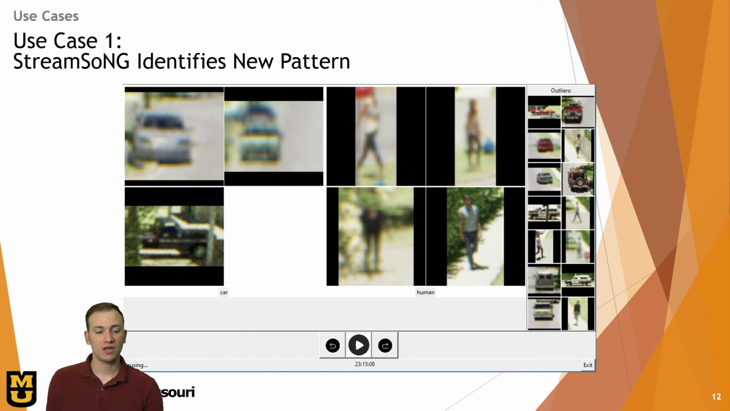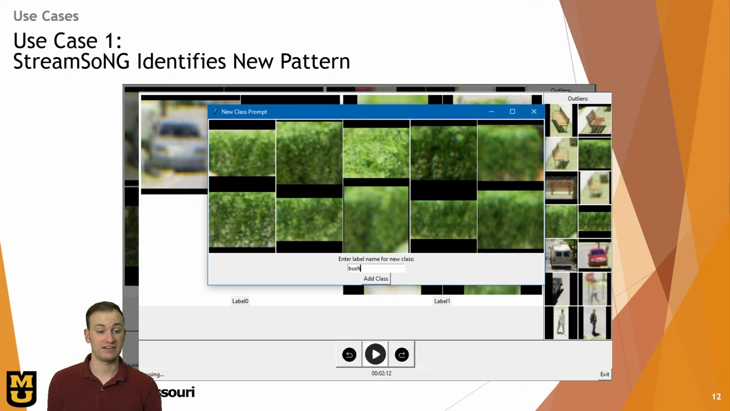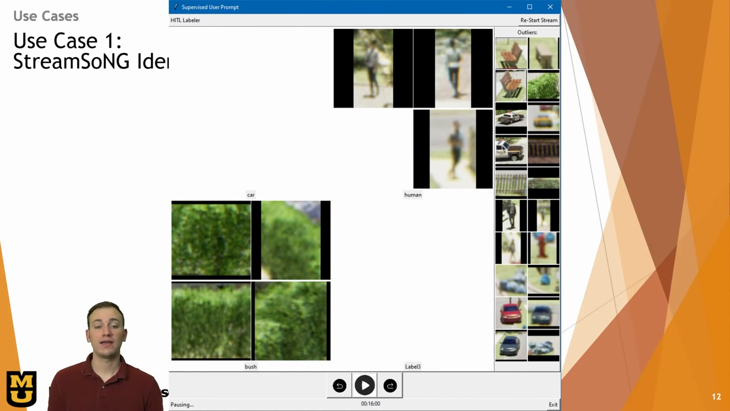So we have our regions of known classes where images stream into, as well as our outliers panel. When StreamSong identifies a new emergent class, this dialog box pops up. Now the user is responsible for selecting the similar images that belong to this emergent pattern and giving it a name. When the user adds this class, it adds to the knowledge of the system, and the UI updates to show now that we can stream into 3 known classes as well as continue to stream into our outliers.